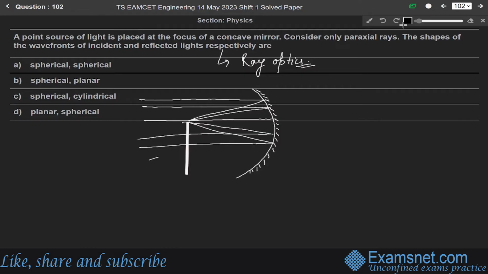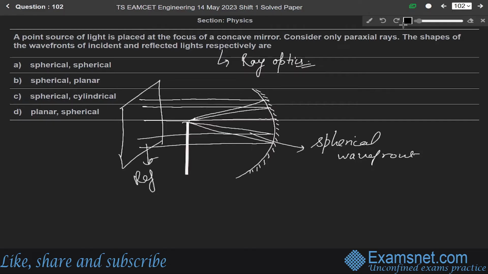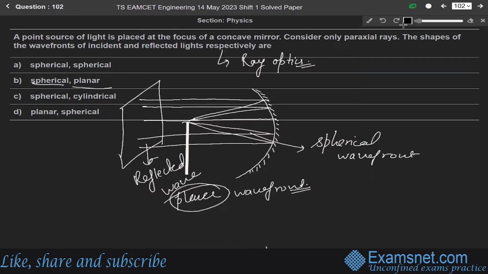As given in the question, these are forming the spherical wavefronts, and as they are reflected, they form a planar reflected wavefront. So when the light rays are reflected by the concave mirror, the reflected wave will be planar in nature. So option B, that is spherical and planar, is the correct answer.